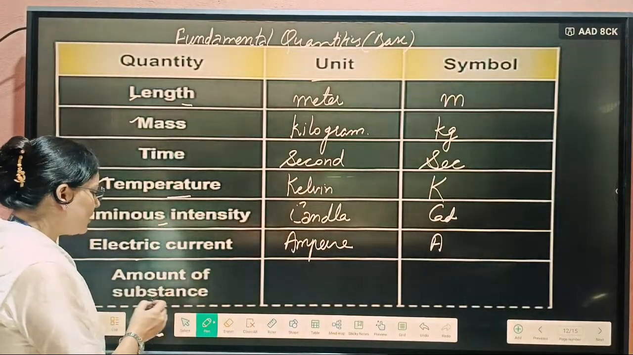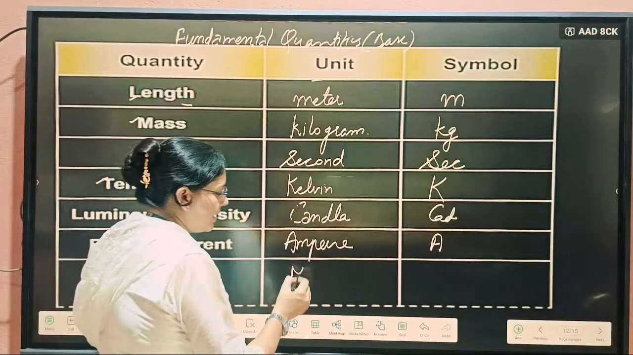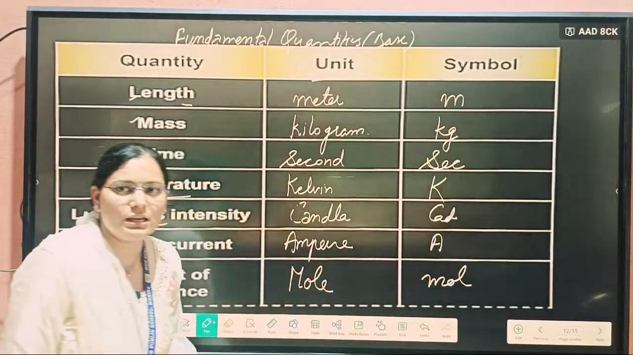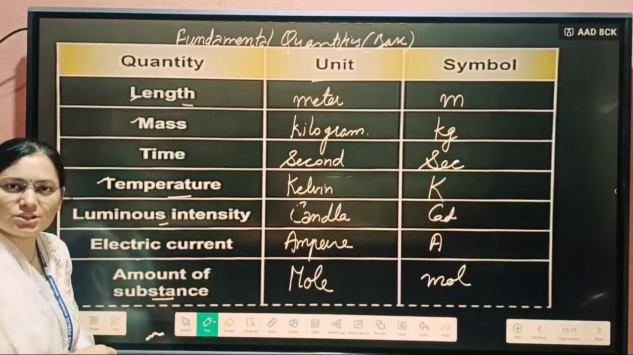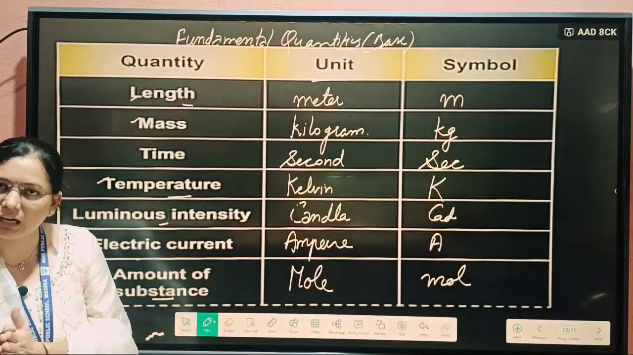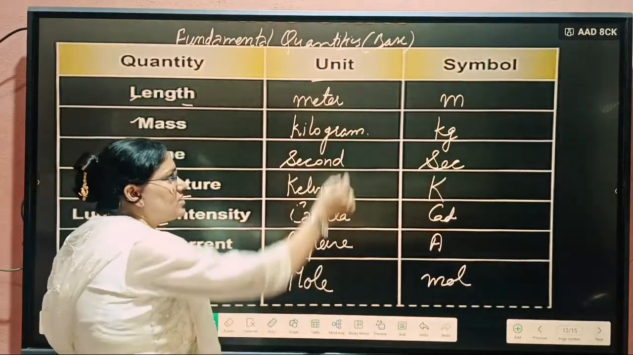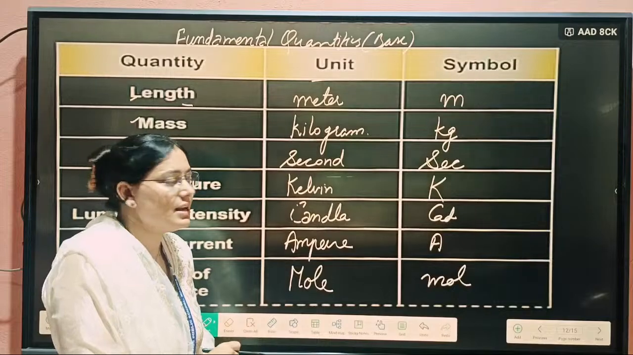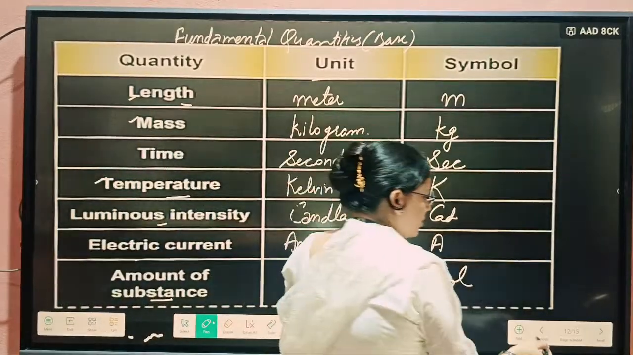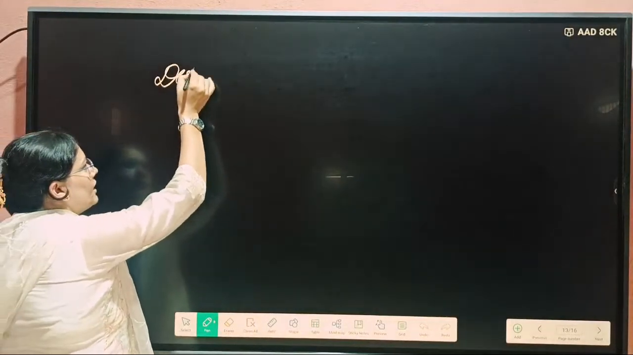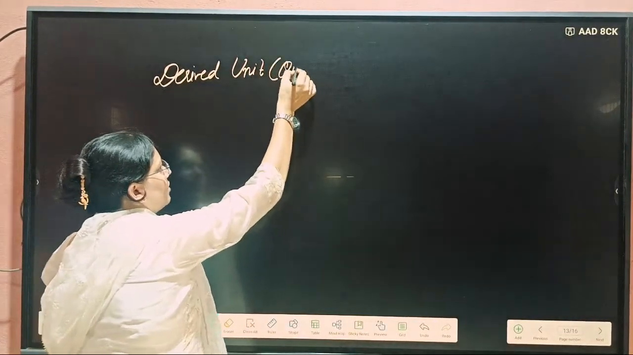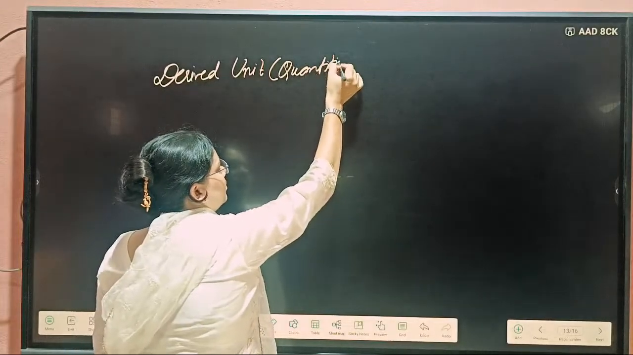Then the amount of substance, we take its unit as the mole, and the symbol of this one will be mol. Okay, these are the 7 types of fundamental units that can't be derived from other units. But with the help of these fundamental units we can derive the remaining units that we will use in our syllabus. That's why we call them derived units. So the next part which I told you is derived quantity, or you can say derived unit.